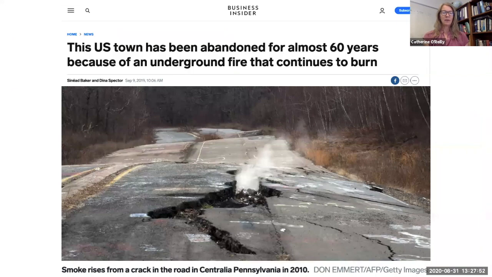An extreme example of how hard it is to put out ground fires is Centralia, Pennsylvania. In this town, coal seams in an old underground mine caught fire in 1962, and they've continued to burn ever since. The government was unable to put the fires out, so instead it paid to relocate people because the fumes and the sinkholes were so bad.